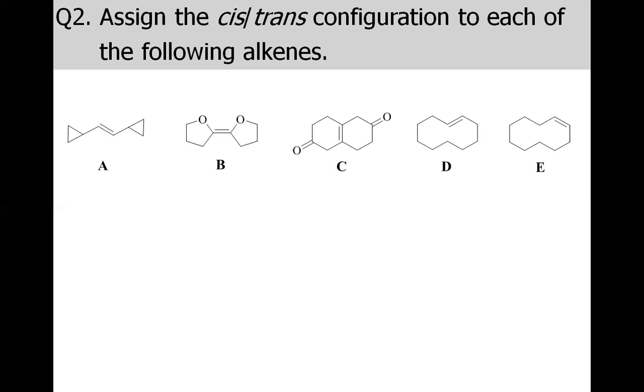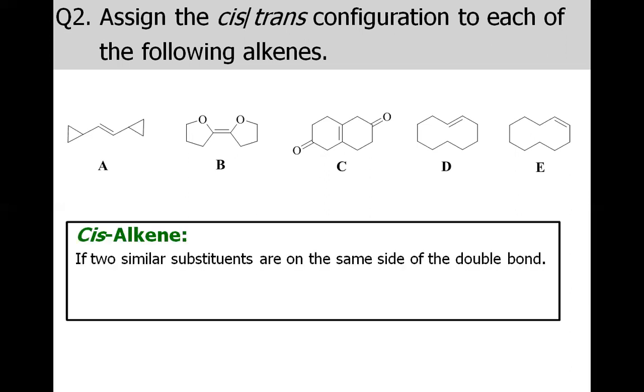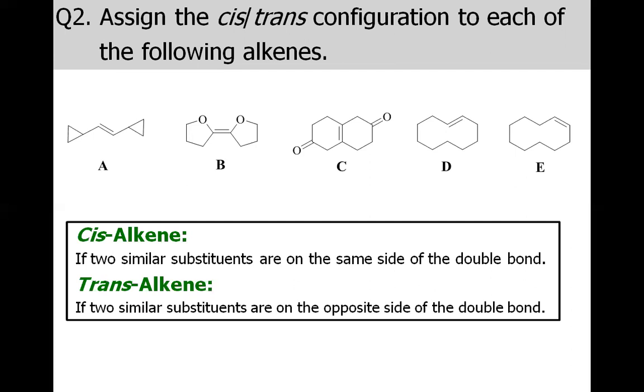It simply asks to assign the cis trans configuration to each of the following alkenes. So let us recall what cis trans configurations are. In the cis alkene, basically we have the two similar substituents on the same side of the double bond, and with trans we mean two similar substituents to be placed on the opposite side of the double bond. So in cis we have on the same side, and in trans we have on the opposite side the two similar substituents.